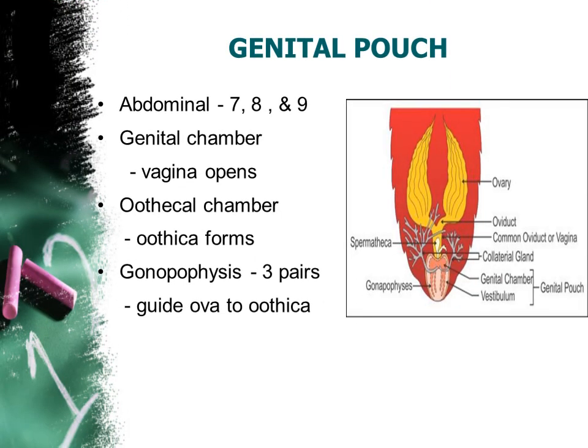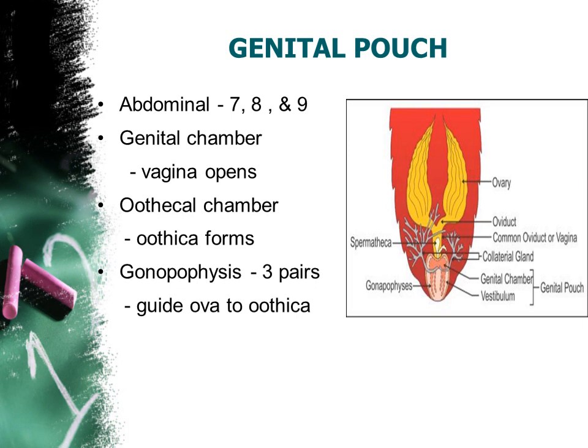So this is regarding the genital pouch. Okay, so the genital pouch is one of the important regions of the female reproductive system of the cockroach. Fine, and let us see what regions are present inside and what their roles are. Clear? So this genital pouch is located in the abdominal region, in segment numbers 7, 8 as well as 9, the last segments.